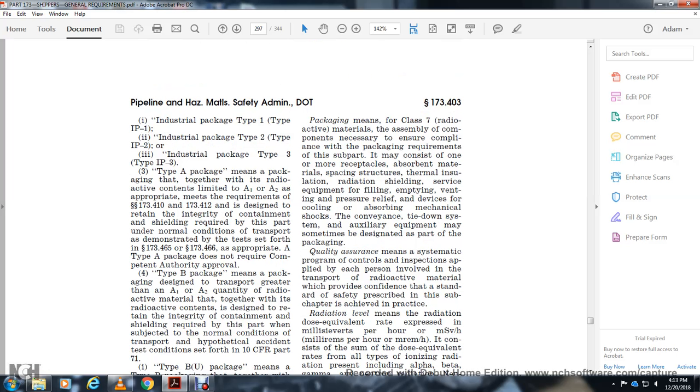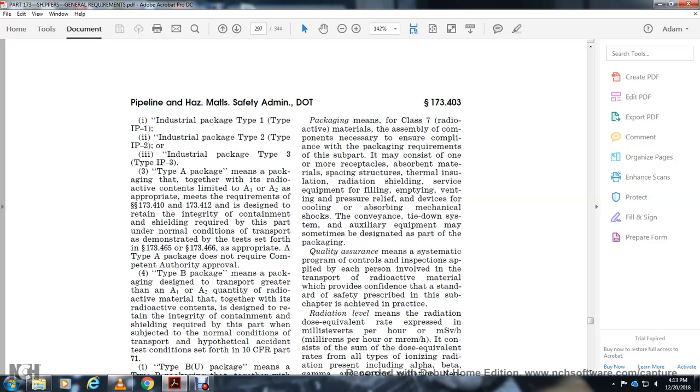Packaging, with the class of the radioactive material, of the assembly with the components necessary to ensure compliance with the packaging requirements of the subpart. It consists of the radioactive contents, the special spacing structure, thermal insulation, radiation shielding, surface of the equipment, filling and venting, pressure relief device, cooling, absorbing the mechanical shock, and tie-down system, with the auxiliary equipment that may sometimes be designated as part of this packaging.